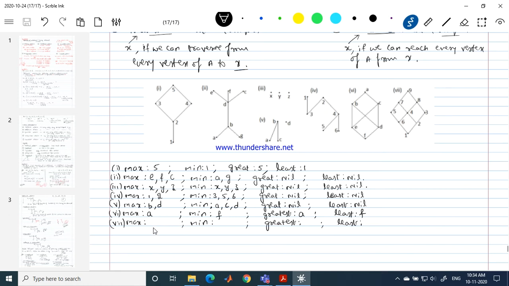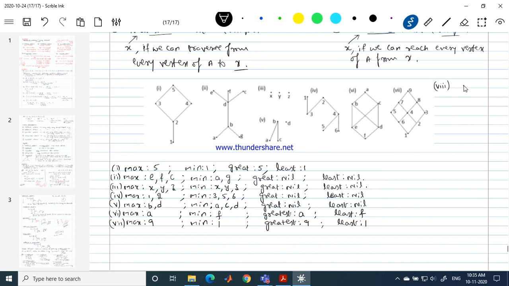Please respond. So which is the maximal element in it? Good. Minimal element? Good. Greatest element? Good. Least? Very good. Yeah, that's nice. So let me consider one more example here.